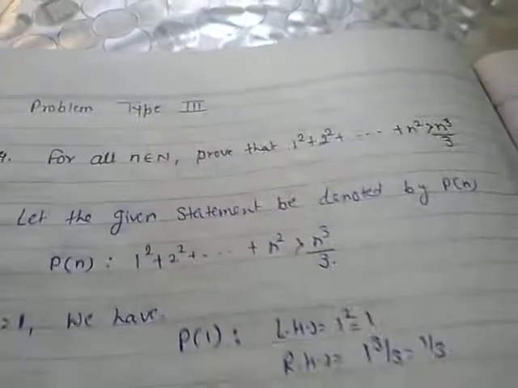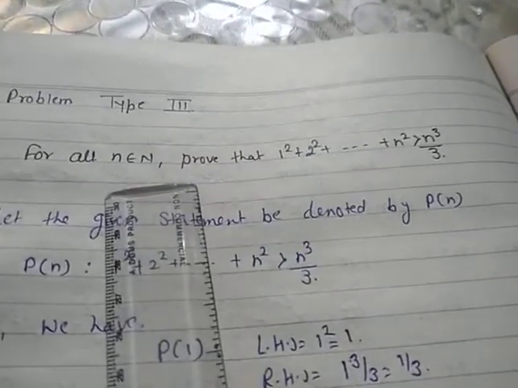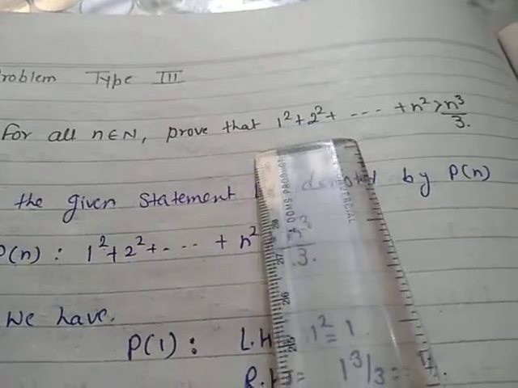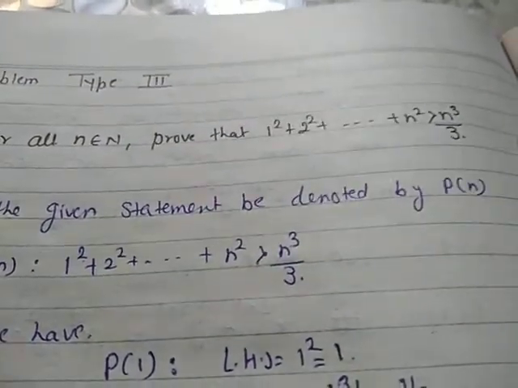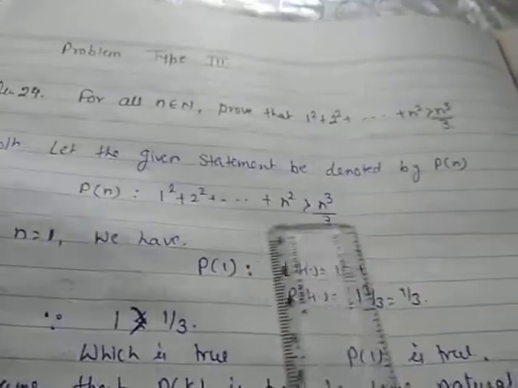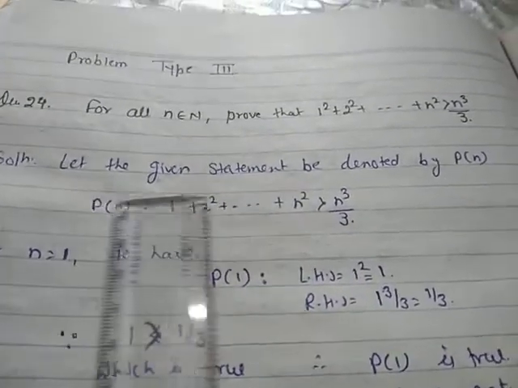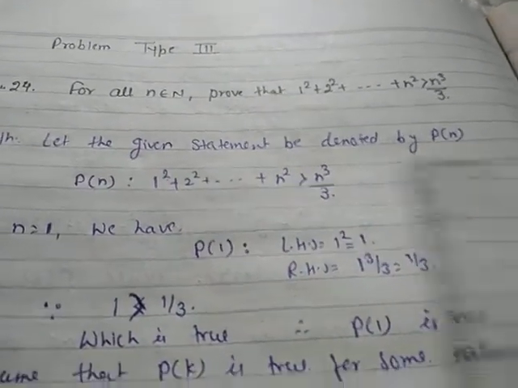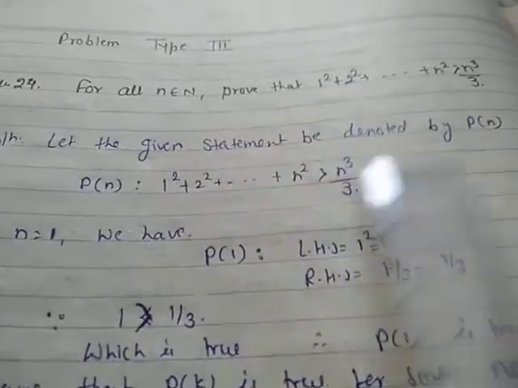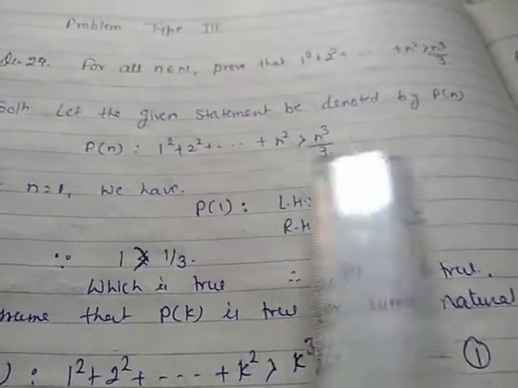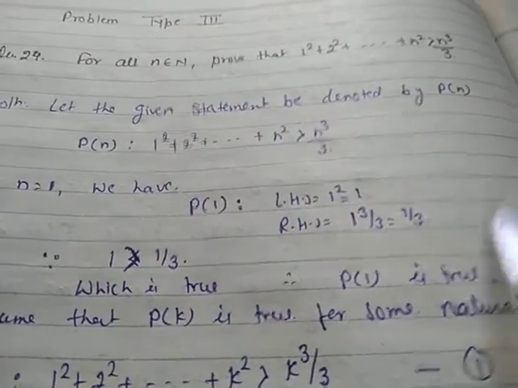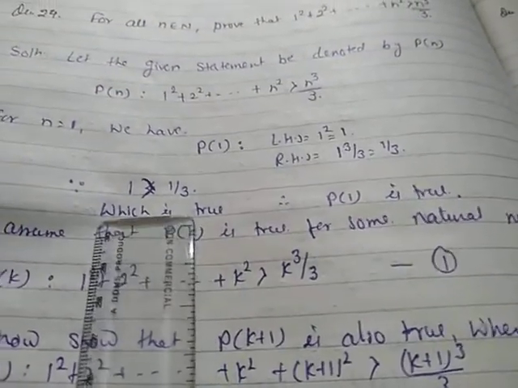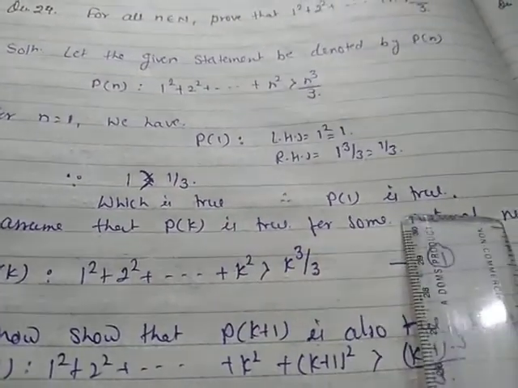Now I am explaining the last question of NCERT, that is your question number 24. For all n belongs to N, prove that 1² + 2² + ... + n² is greater than n³/3. Same as before, let the given statement be denoted by Pn. For n = 1, that means 1², and here 1³/3 is 1/3. So 1 is greater than 1/3, therefore P1 is a true statement.